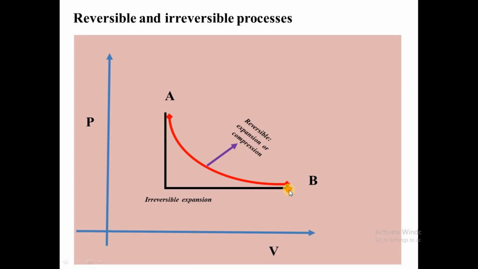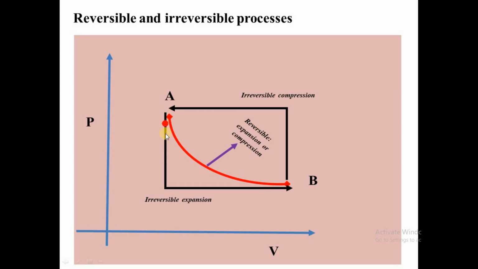Now, in irreversible compression, what do we have? We have the pressure increasing suddenly and the volume decreasing suddenly. So you can see here we have irreversible expansion, and here we have irreversible compression.